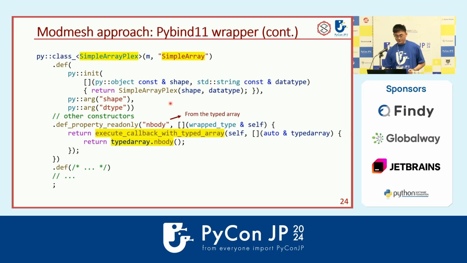So here, for example, we have the sum method, which is a custom method in our array. Because now we are in the ArrayPlex, but we want to get the method from the TypedArray, we just use the helper function we just created. So you see, when the method is called, we use this helper function to call the underlying TypedArray's method, and we return the result back to Python. Then we don't need to implement any methods on the ArrayPlex, but we implement them in the TypedArray.